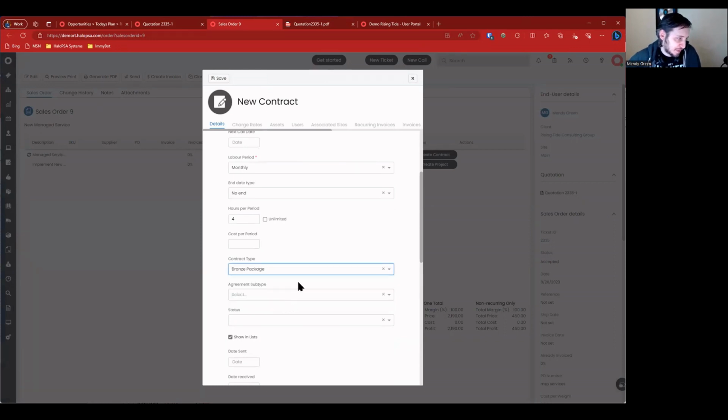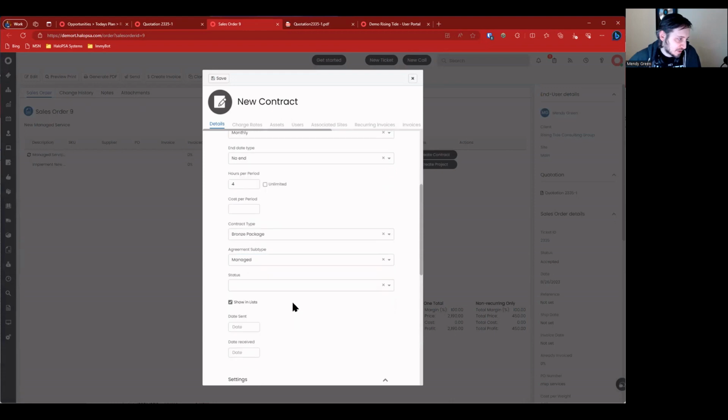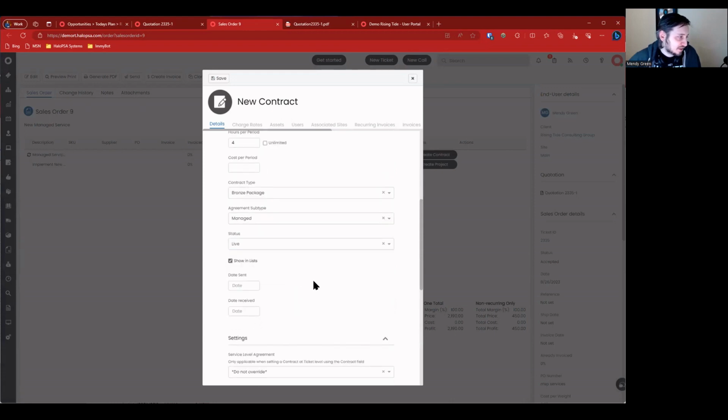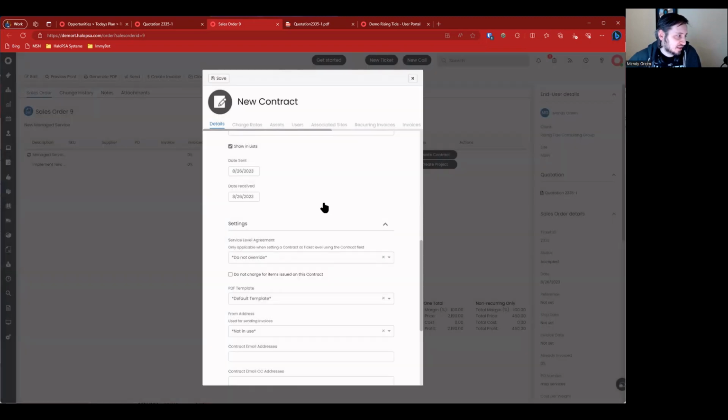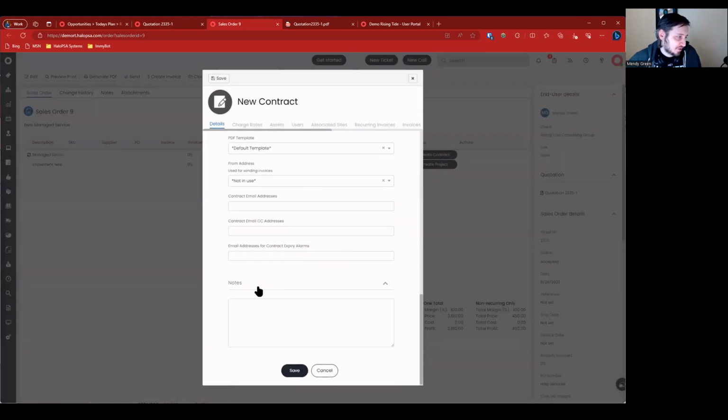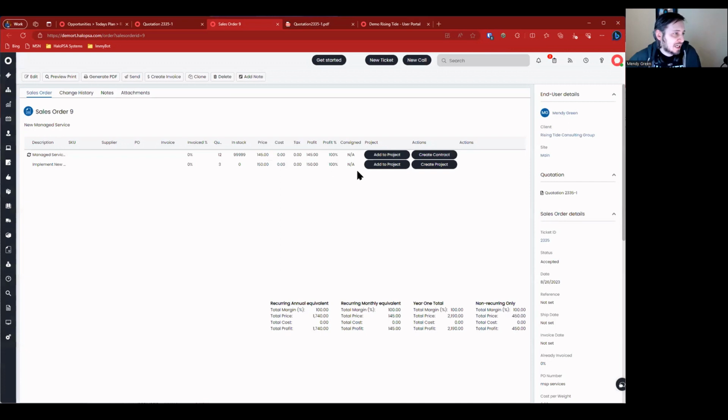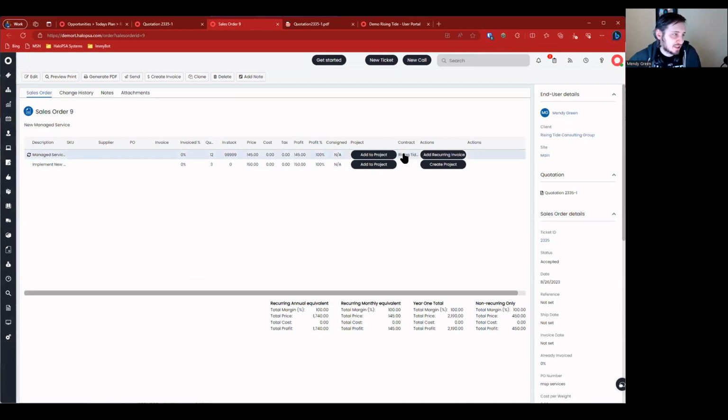And we're going to say this is our lowest package with a managed agreement, and the status is live. We're going to say the date sent is today, date received is today, and we're not going to override any of this other stuff. We're just going to go ahead and hit save. And we now have a contract that exists. We can see that here, Rising Tide contract. It's the reference of the contract.